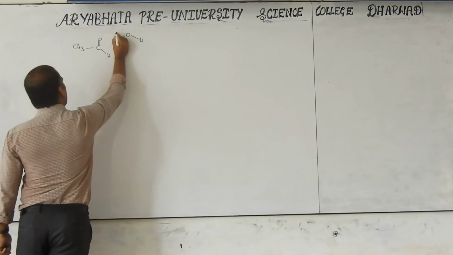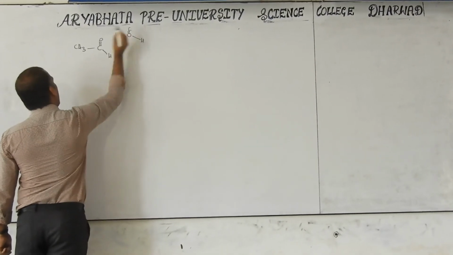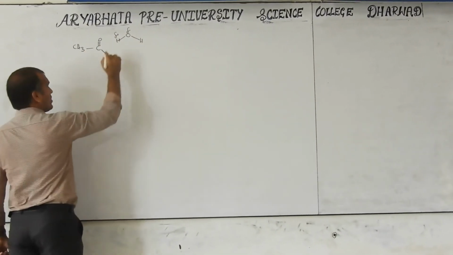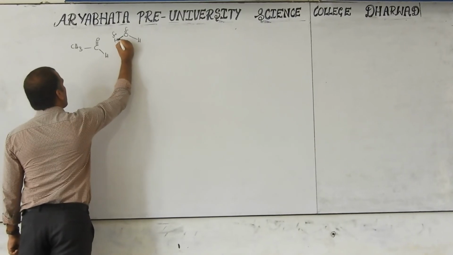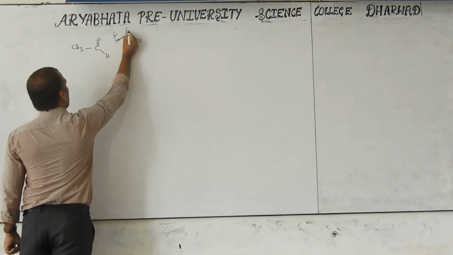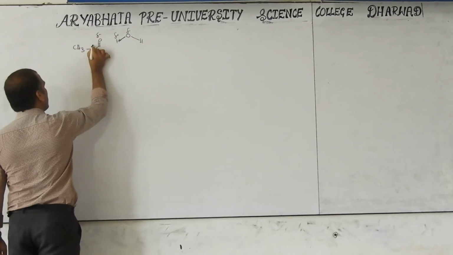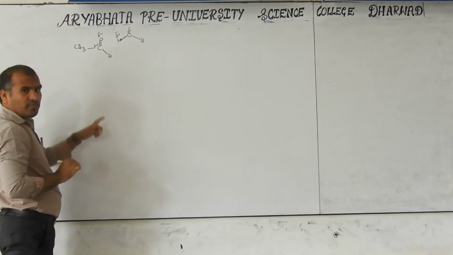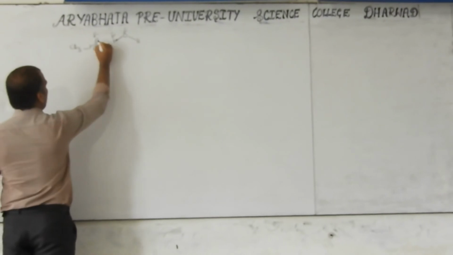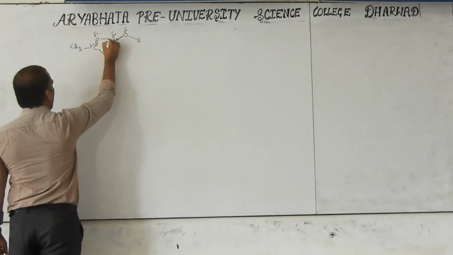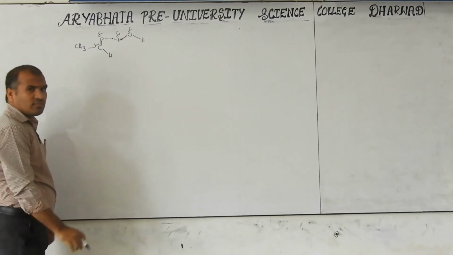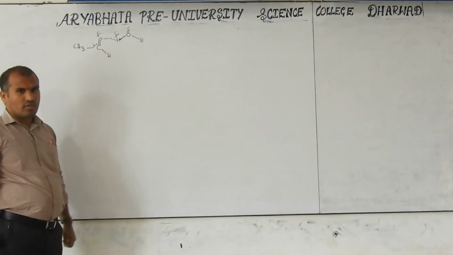We know this is partial positive charge and this is partial negative charge, because oxygen attracts the electrons and gets a negative charge. Here also this is partial negative and this is partial positive, carbon. Then in between there is an electrostatic force of attraction. That is called a hydrogen bond.